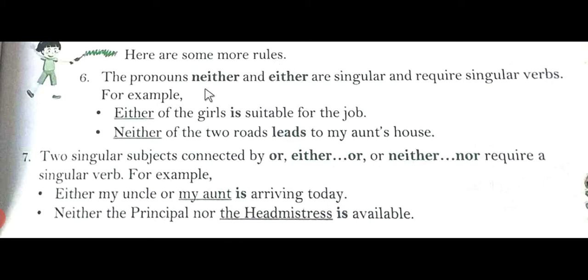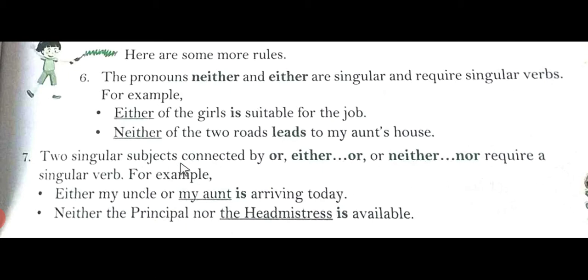For example, either of the girls is suitable for the job. These pronouns neither and either are singular, so the singular verb is has been used. Neither is also a singular pronoun, so the verb here, is, is also used as a singular verb.